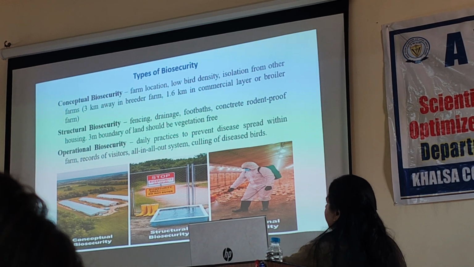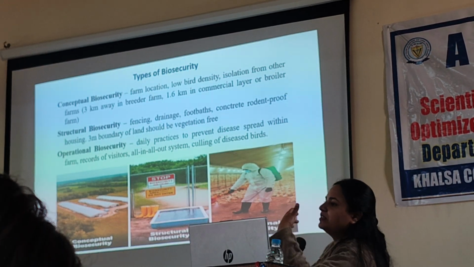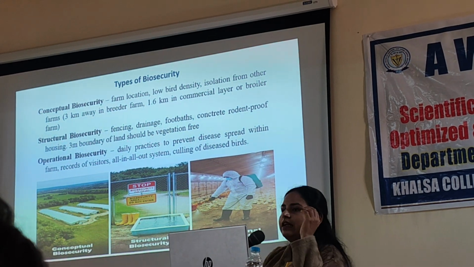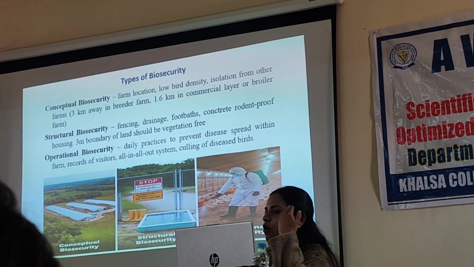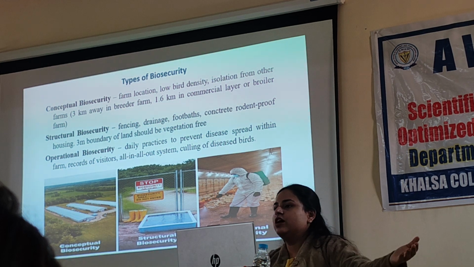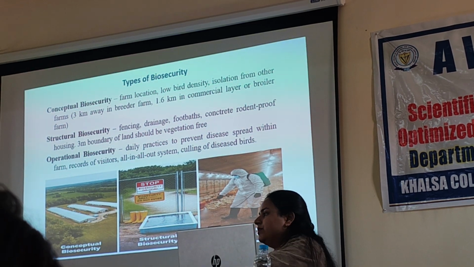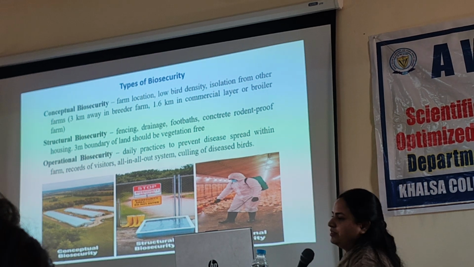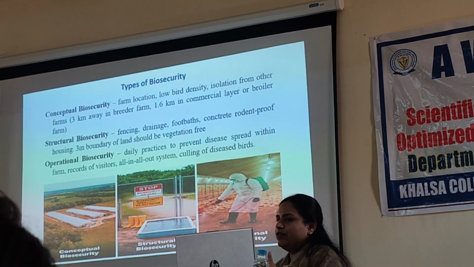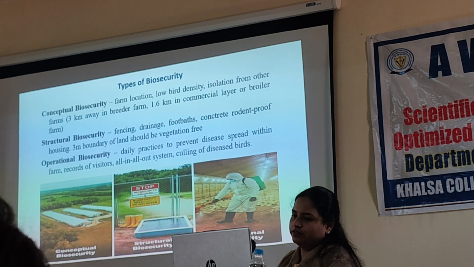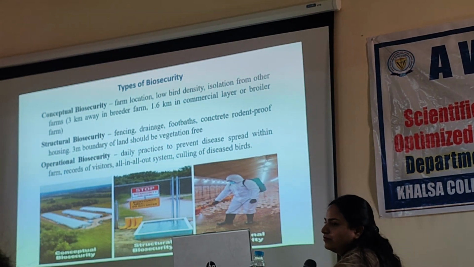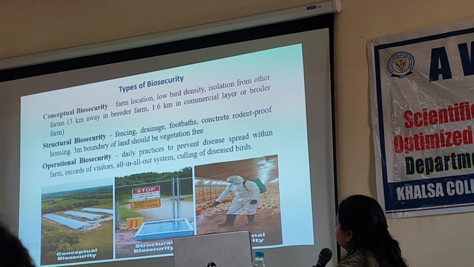Then operational biosecurity. Under this come daily cleaning and disinfection procedures. Then I told you about the downtime period. All in, all out system: we purchase the whole batch at a time and sell the whole batch at a time. This is the all in, all out system, to reduce the spread of infection from one flock to the other. And culling of disease, because even if disease has occurred, we have to remove the flock.